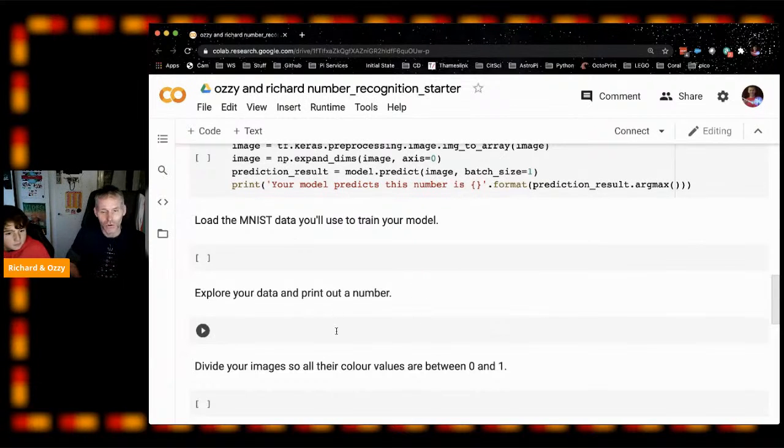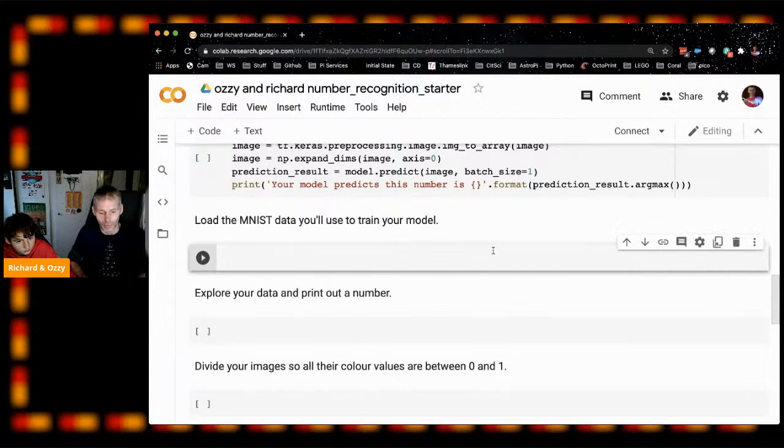Now, in order to train a machine learning model, what you normally have to do is give it lots of data. So if you're training a model to recognize vegetables, for example, you'd have to take lots of pictures of different types of vegetables and feed them into the model. Because we're doing handwriting, we could spend ages getting lots of different people to write down numbers, and then we could take photos of them, and then we could put them into our computer. But luckily, we don't have to do that because Google's already done it for us.